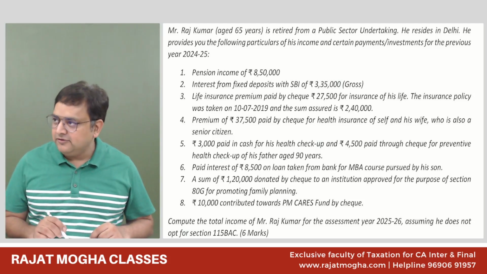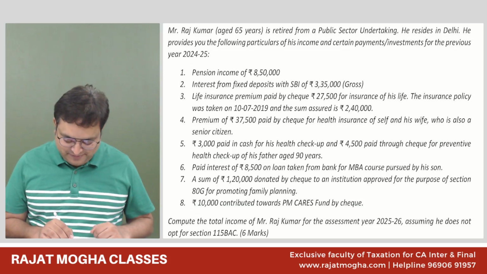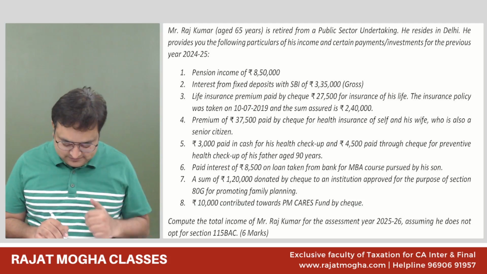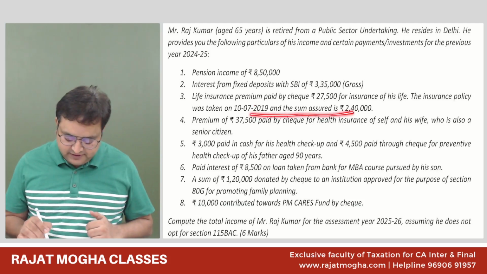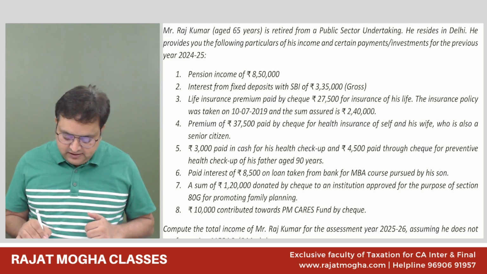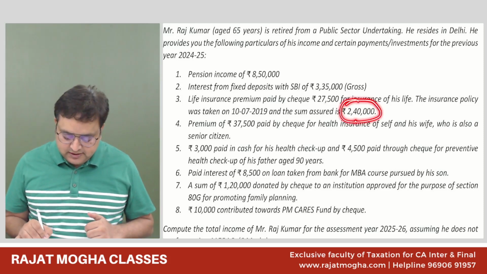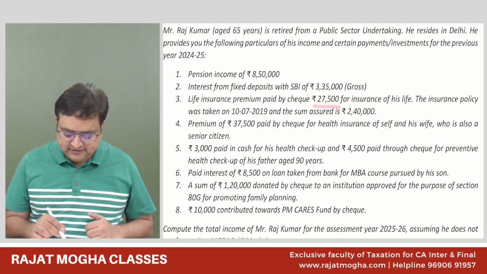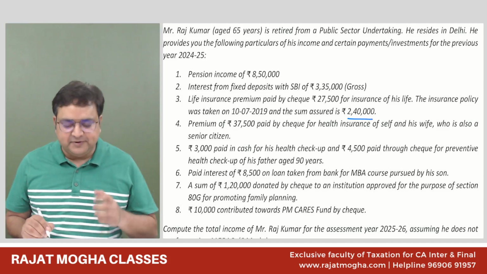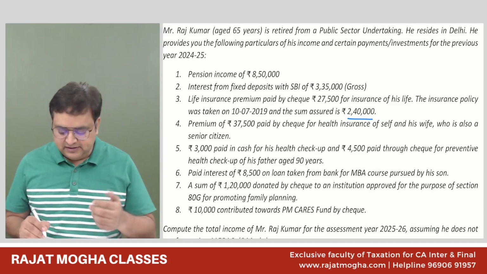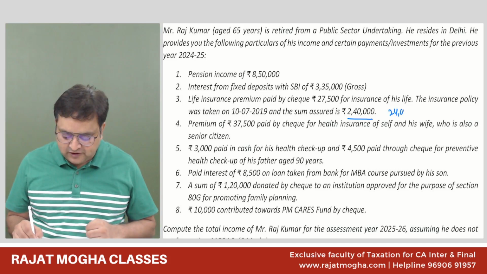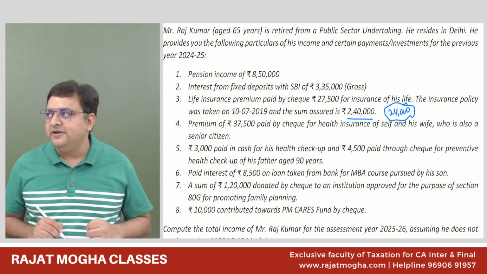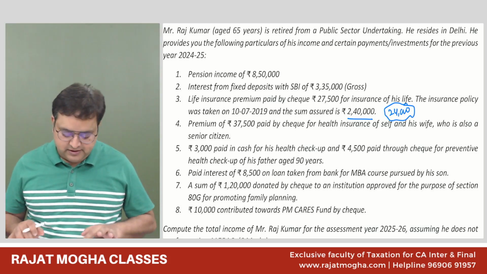Okay, so 10%. The sum assured is 240 and he's paying a premium of 27,500. If this person is not physically handicapped, then we can give a maximum 24,000 deduction in 80C. Do you all agree with me? Yes, sir.